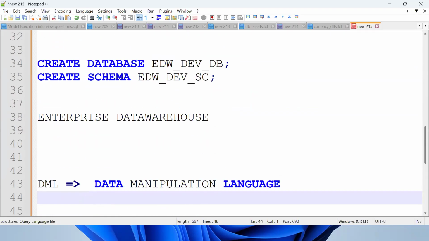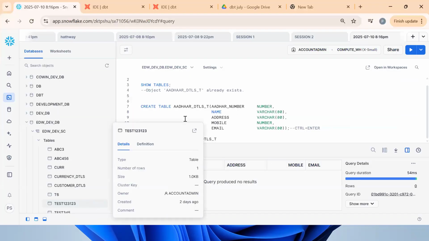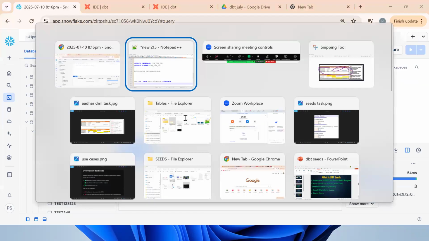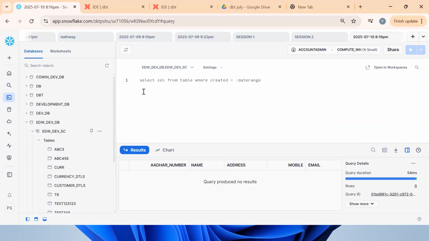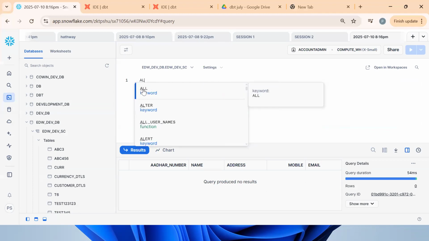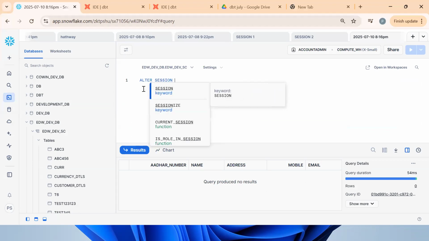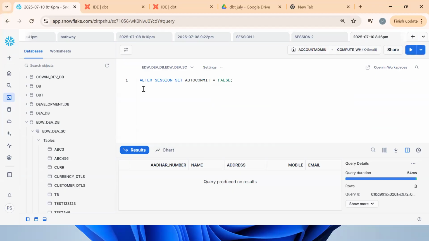Before executing, try to execute one statement: alter session set autocommit equals false. This is a little bit confusing. We'll see it at a later point of time. So as of now, put it as is.